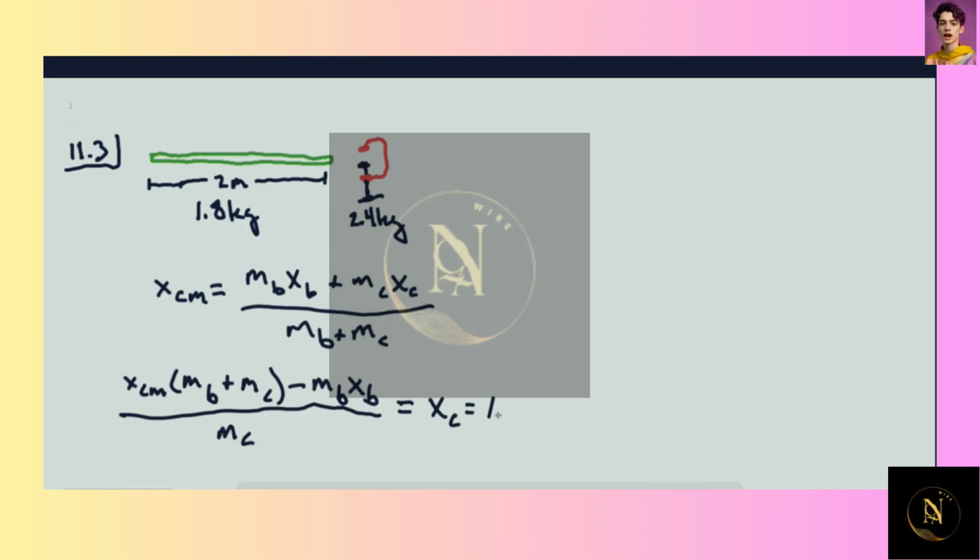And so you need to put the center of mass of the clamp 1.35 meters from the left end of the bar. 1.35 meters from the left end of the bar. So somewhere here-ish.